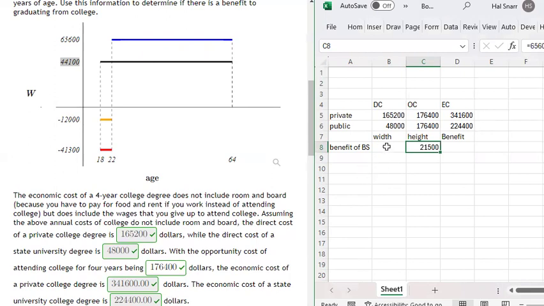The width of this triangle is 64 minus 22, right? And then the benefit is multiplying both of them together, right? So the benefit is $903,000 in my model.